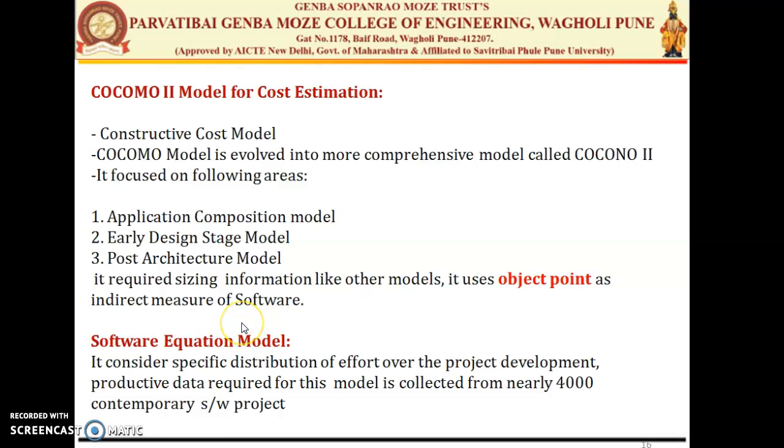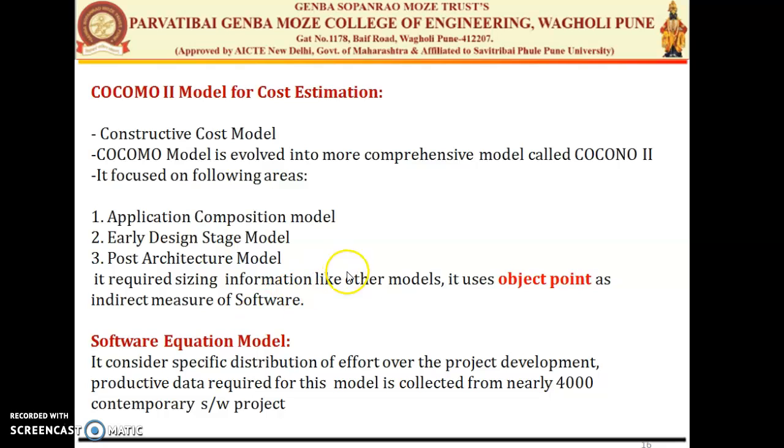Second, we have the software equation model. The software equation is a model that considers a specific distribution of the efforts over the project development life cycle. So it calculates the specific distribution of the efforts during the project development. The software equation model is a multivariable model. This model is derived from the productivity data collected from 4,000 contemporary software projects which have been developed previously.